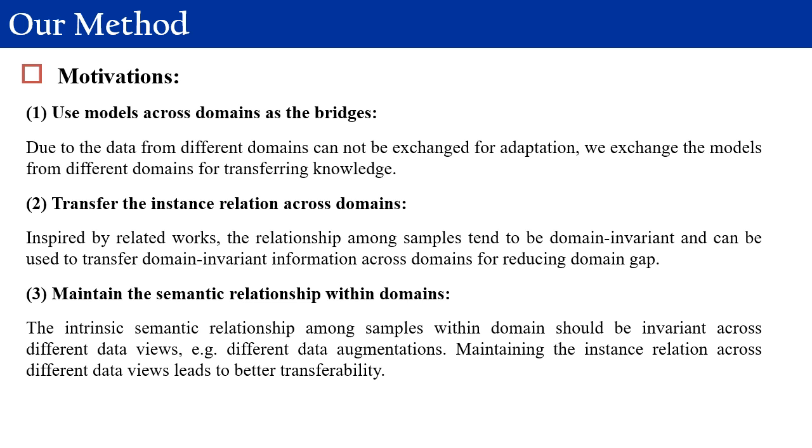Considering the intrinsic relationship among samples should be invariant across different domains, we propose interdomain instance relation consistency to transfer the instance relationships across different domain models. 3. Considering the semantic relationships among samples should be invariant to the changing of data views, we propose intradomain instance relation consistency to learn the invariant instance relationships across different views of a sample.